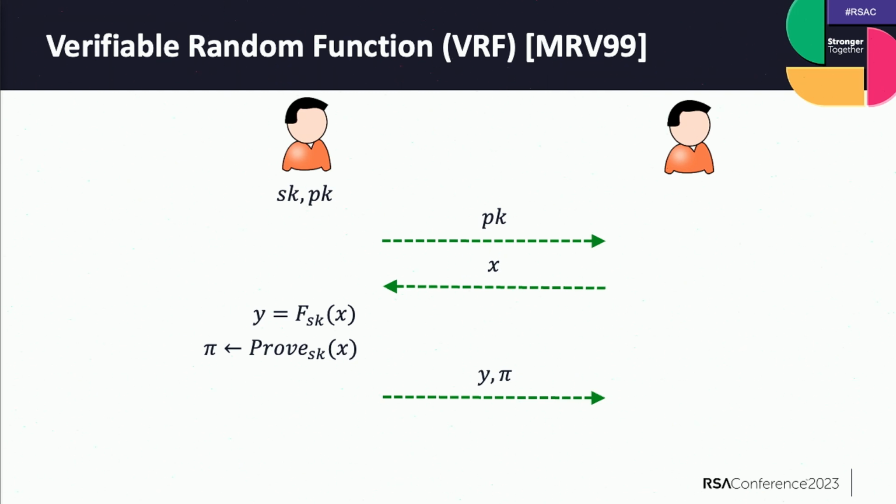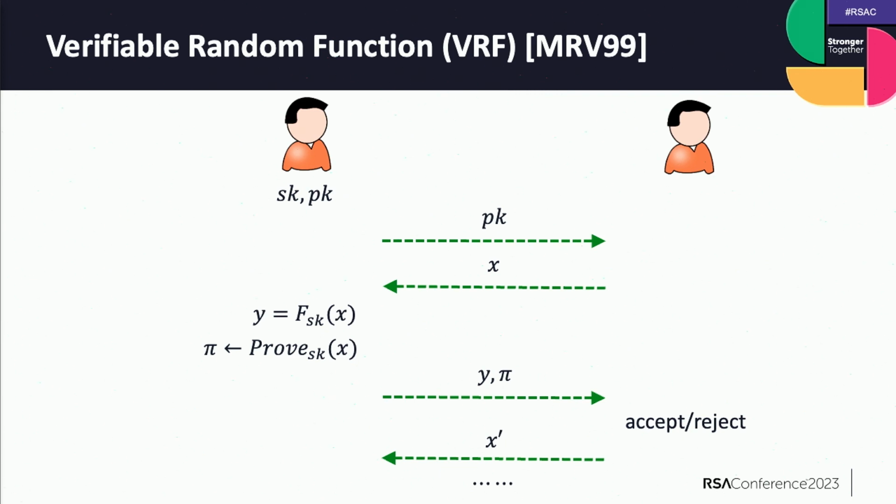Together with this output y, the prover also computes a so-called proof pi, again using the secret key. The prover sends to the verifier both the function output y and the proof pi. And the verifier, using y, pi and, of course, the public key, can verify whether y was computed correctly. If computed correctly, then the verifier outputs 1, or accepts. Otherwise, the verifier rejects. So this is the basic definition of a VRF.